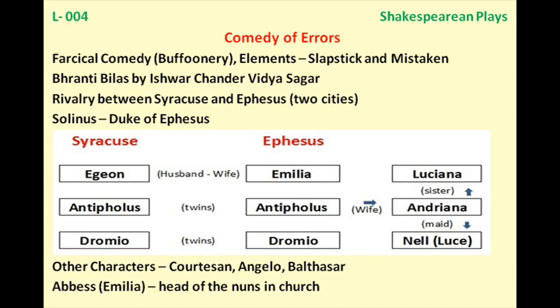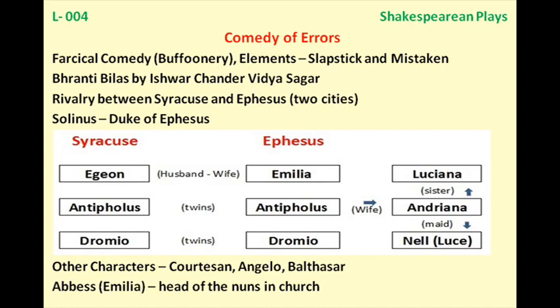At this, Antipholus of Syracuse, you may denote this name as AS, beats DS, Dromio of Syracuse. So this is the short name that we can use, so that it will be easier for us to term these characters.